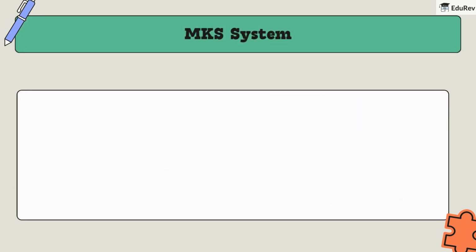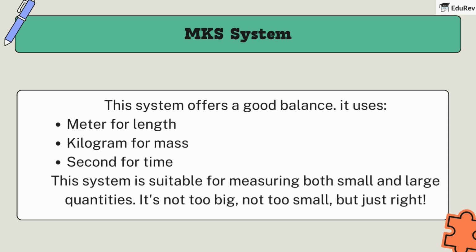Third is the MKS system, meter kilogram second. Now we are getting somewhere. This system offers a good balance. It uses meter for length, kilogram for mass, second for time. This system is suitable for measuring both small and large quantities. It's not too big, not too small, but just right.